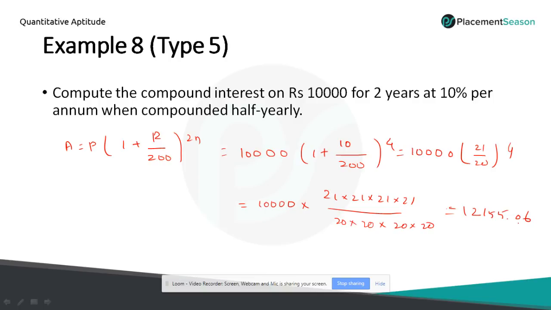So if you use the percentage method to calculate this problem, it will take time and there might be a chance of making a mistake in the decimal part. So you have to divide the values. If it goes more than 4 decimal places, you have to be more careful. So use the formula and calculate the value. So if you get compounded quarterly, just make the changes in this. So R by 400, 4m, and calculate the value.